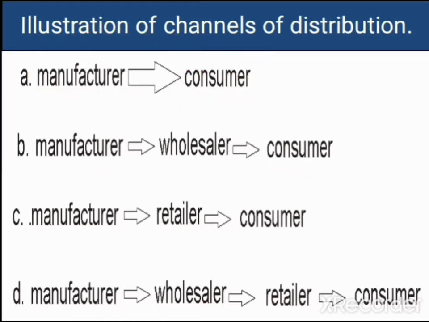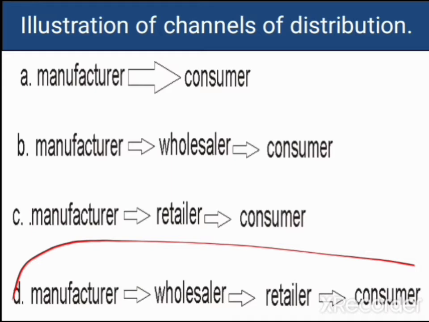But the one you are conversant with is option D, where it moves from the manufacturer to the wholesaler to the retailer, then to the consumer. Please take note, all of them from option A to D are channels of distribution. But the one most familiar to students is the manufacturer to wholesaler, wholesaler to retailer, and retailer to consumer.